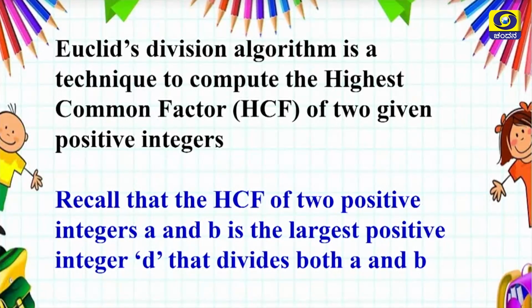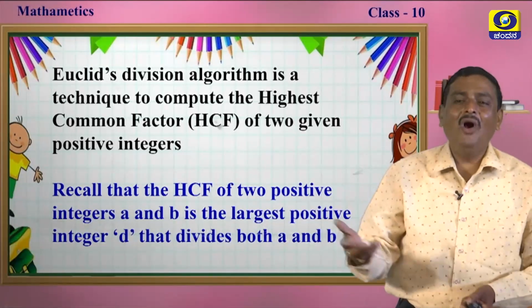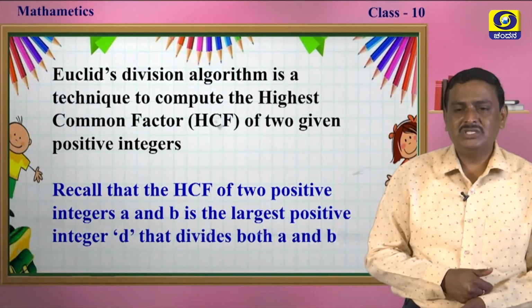Recall, the HCF of two positive integers a and b is the largest positive integer d that divides both a and b. You have to recall what you learned in the previous years, my dear students.